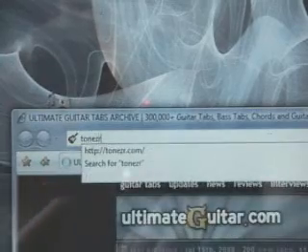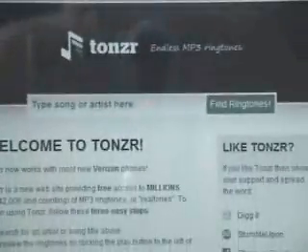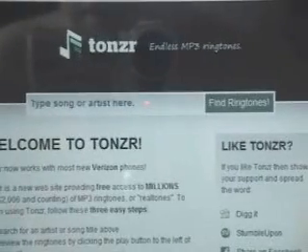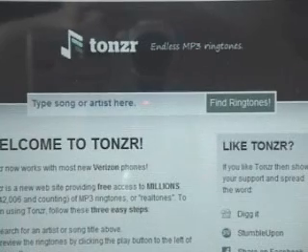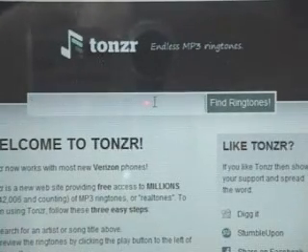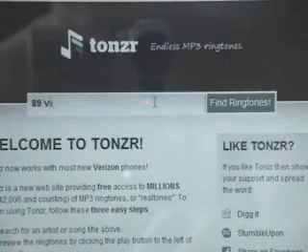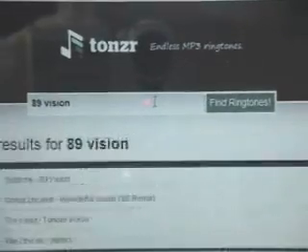Open Internet Explorer. I like to use this website to get some free ringtones. Go to tonezr.com, Tonezer.com. It's a good place to get some free ringtones. They won't charge you anything. Just make sure you have internet on your regular phone. You can't actually download. Here, I'll show you. Type in 89 Vision and it'll find some ringtones. There it is by Sublime. That's what I want.